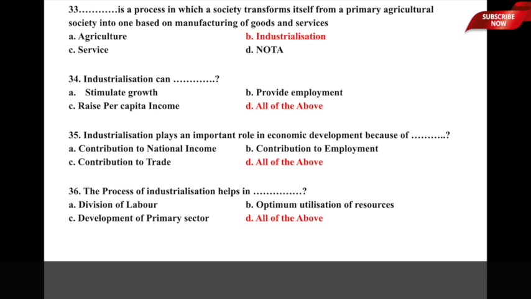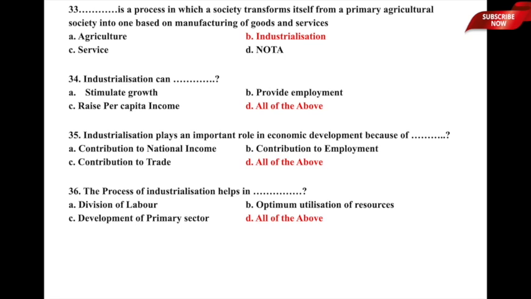Let us now move to the next one. Industrialization can do what? A, stimulate growth, B, provide employment, C, raise per capita income, D, all of the above. Option D, all of the above, is the correct answer, because industrialization can stimulate growth, provide employment, and effectively raise the per capita income of a society. So option D is the correct answer to question number 34. Let us now move to question number 35.